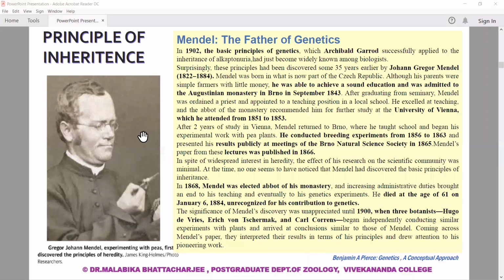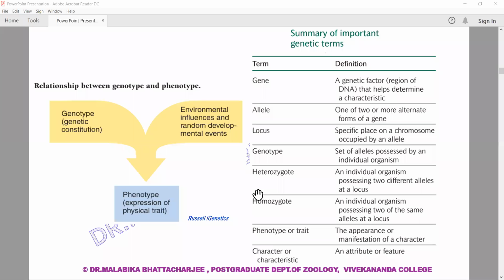So this is Gregor Johann Mendel, and this was what I briefly told about the history of Mendel. And this is a photo of Mendel experimenting with the peas. And now coming to this concept.